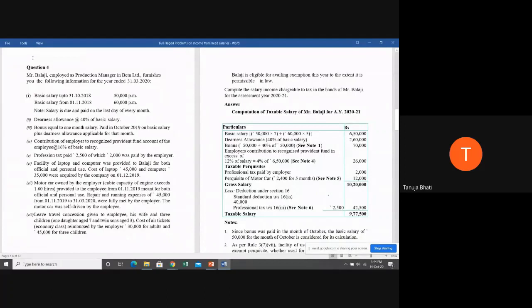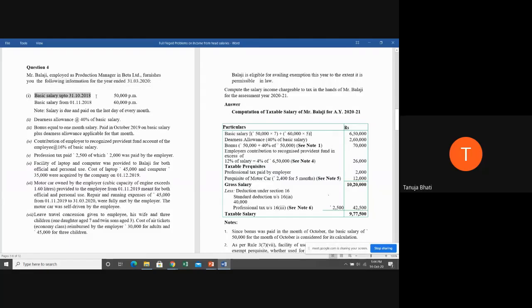Okay. Now let us go to problem number 4. Mr. Balaji, employed as production manager in Beta Limited, furnishes you the following information for the year ended 31/3/2020.